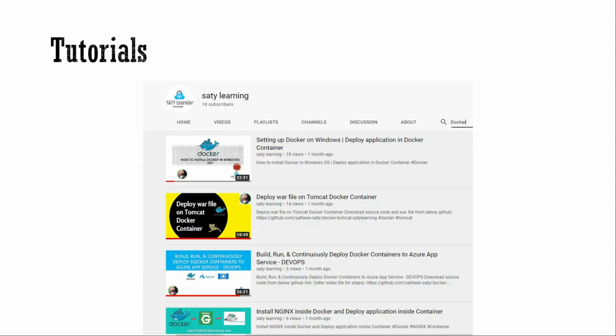I have created a few tutorials on the practicals, the real-time coding, and how to do continuous integration and continuous deployment using DevOps. The first one is how to set up Docker in Windows.